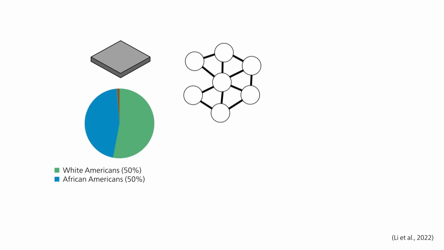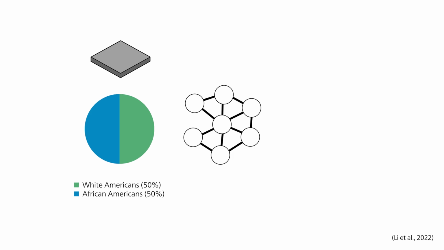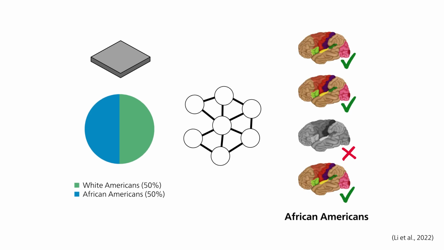However, when the models were trained with an equal representation of African Americans and white Americans, the prediction accuracy for African Americans improved significantly.